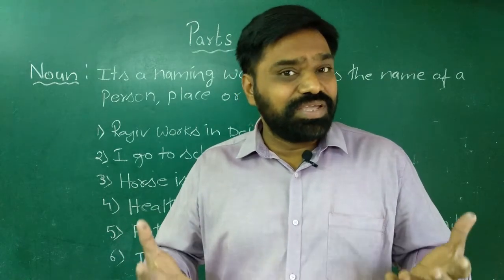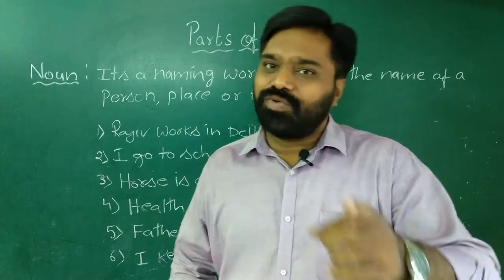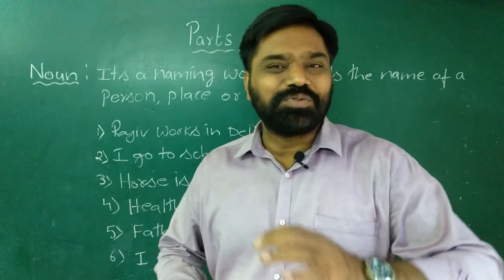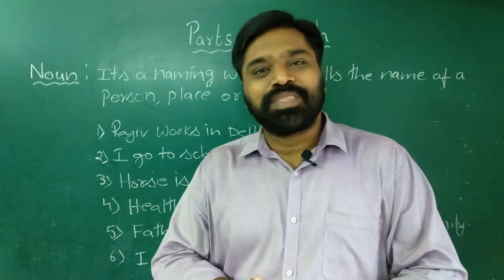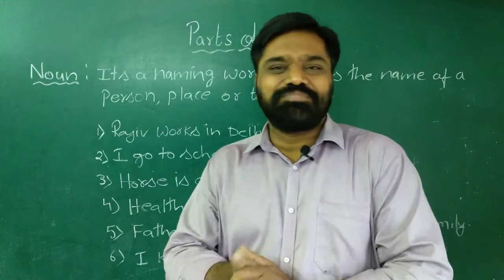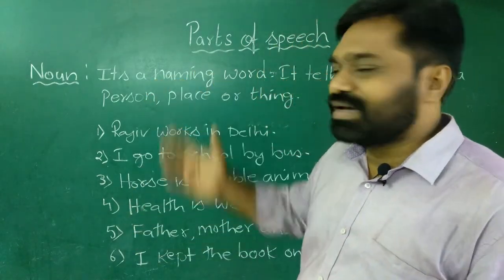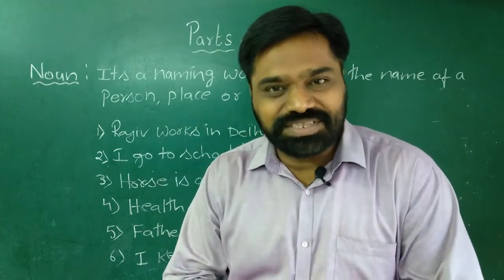Everything that we see, if we have to identify it again, we have to name it. So those words that we use for naming these things are called nouns. So a noun, in a very simple way, can be called a naming word.